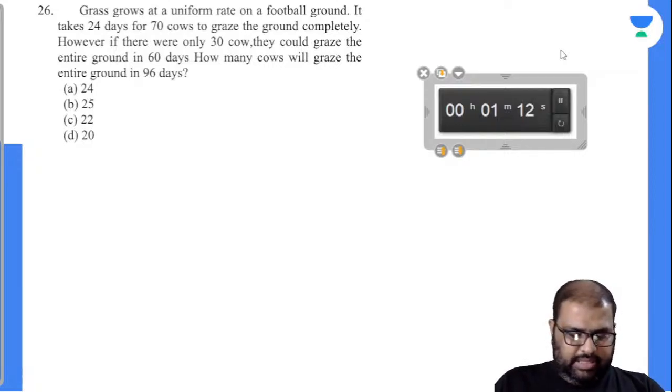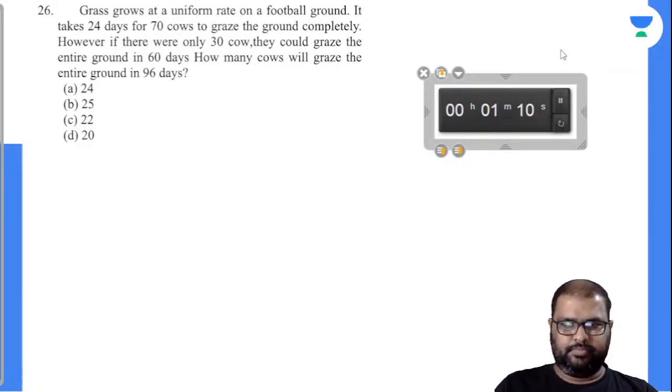See, it's not C, Devesh. It's not that easy. Observe the question a little bit carefully.